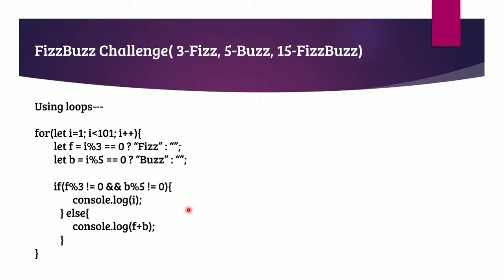And in case it is divisible by both 3 and 5, then f will have the value Fizz and b will have the value Buzz. So Fizz plus Buzz, that means FizzBuzz, will be printed. That is also as per our expectation. Once we solve this particular question and explain it properly to an interviewer, we are ready to go ahead to the next question.